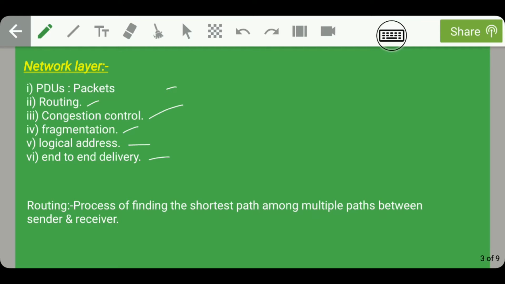Guys, what does routing mean? In the previous class, we have seen that routing is performed by a router. Therefore, routing means the process of finding the shortest path among multiple paths between sender and receiver. So the network layer is responsible for routing among all the OSI reference model layers.